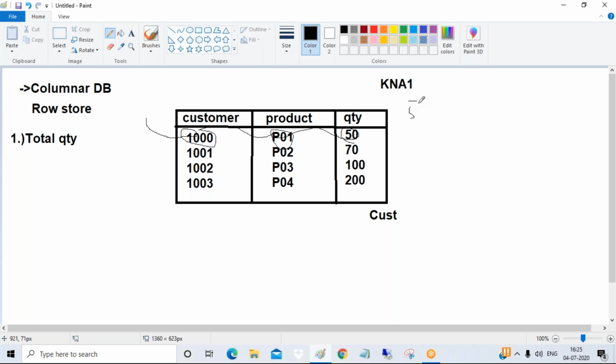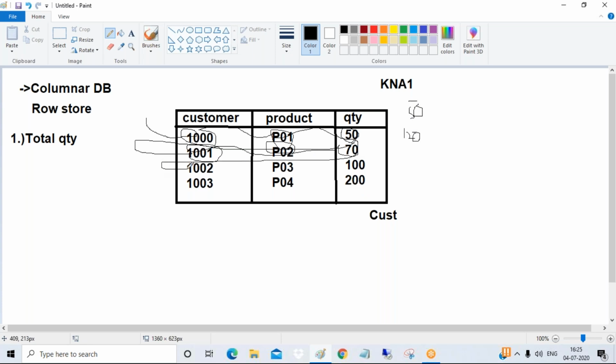It will keep it in a buffer somewhere. Suppose 50. Again, guys, it will go to the next row. It will see whether this is a quantity. No, this is not a quantity field. Yes, this is a quantity. So it will add this quantity to this 50, guys. It will make it 120 in the buffer.